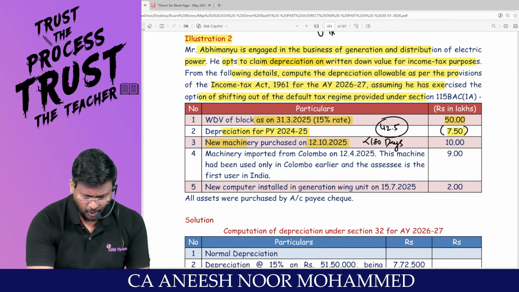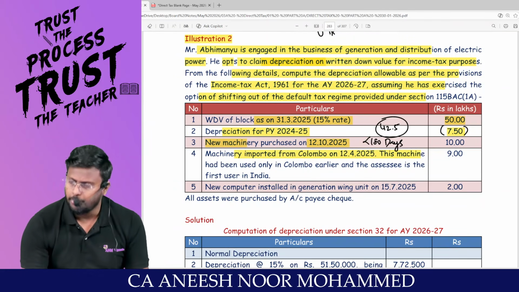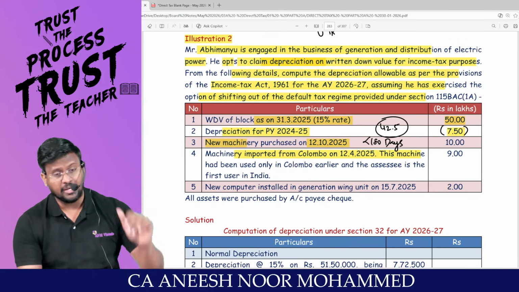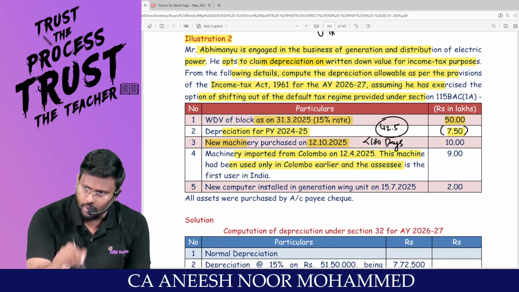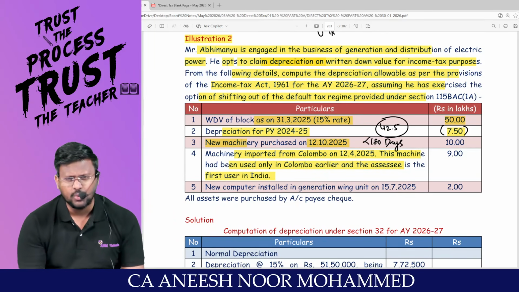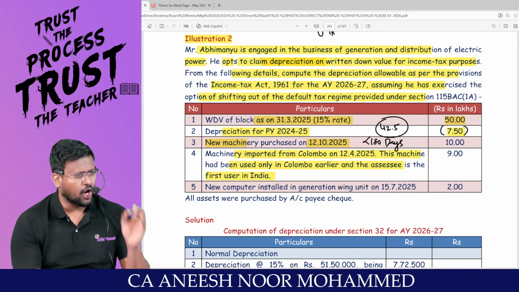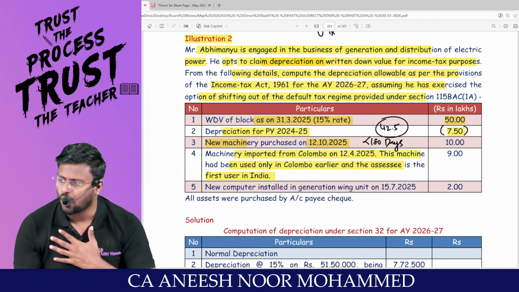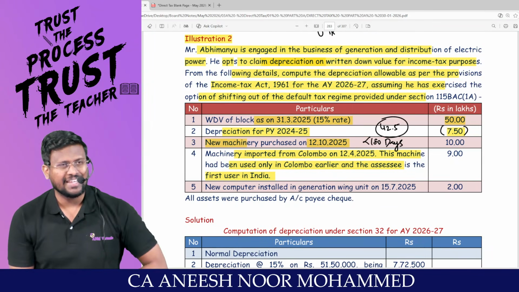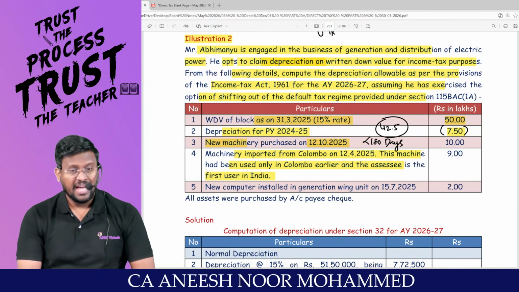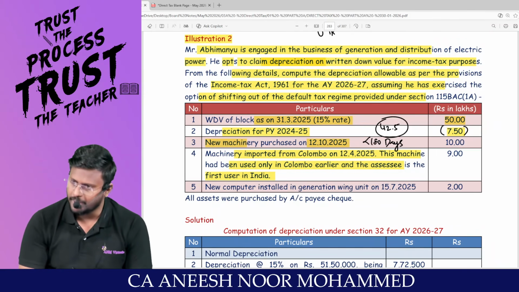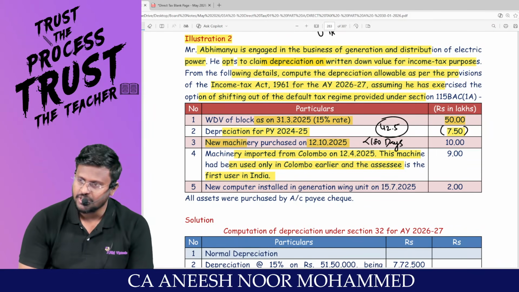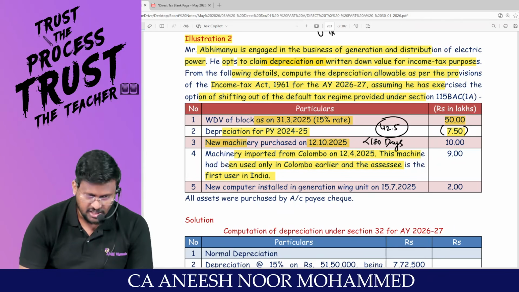New machinery imported from Colombo on 12/4/2025. On 12th of April itself, the machinery has been imported. This machine has been used only in Colombo earlier, and the assessee is the first user in India. This asset has not been used in India at all. Sir, in order to claim additional depreciation, the asset should not be second-hand plant and machinery. Am I right? Is this second-hand plant and machinery? No, sir. Sir, this is new plant and machinery.